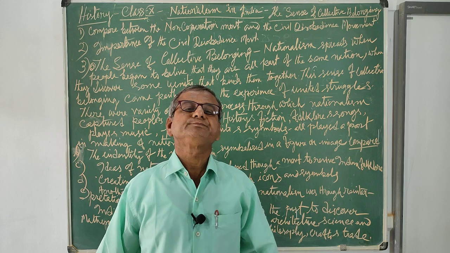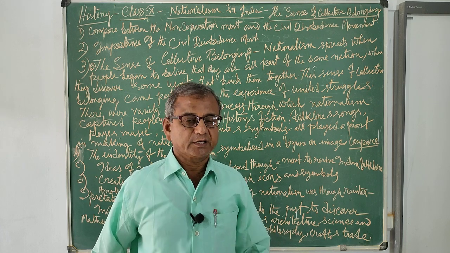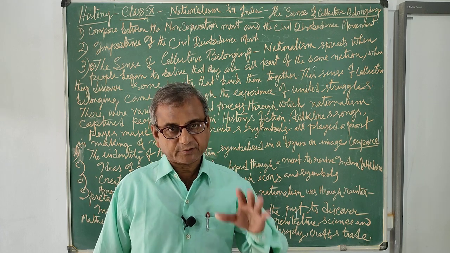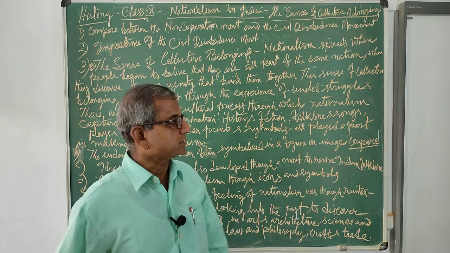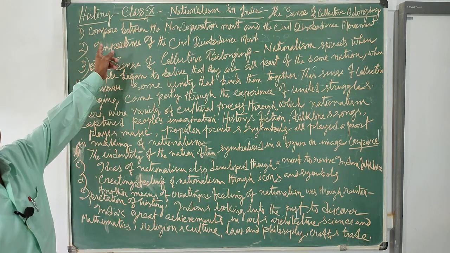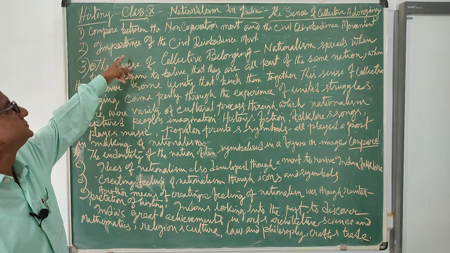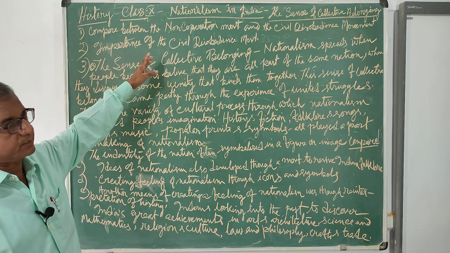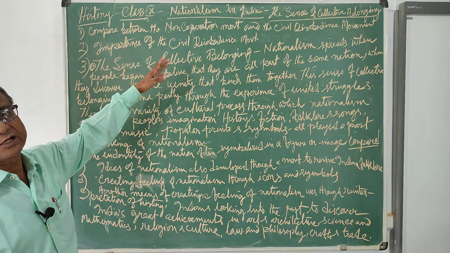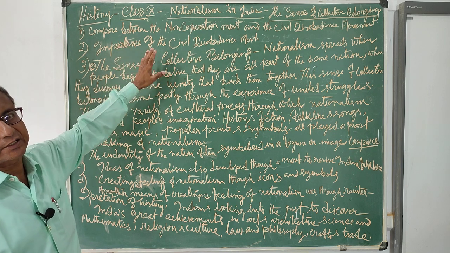If we compare in different fields, we have to classify in this way. The non-cooperation movement began in 1920-21. The resolution was passed in the Nagpur session and it began with large-scale participation of the people.